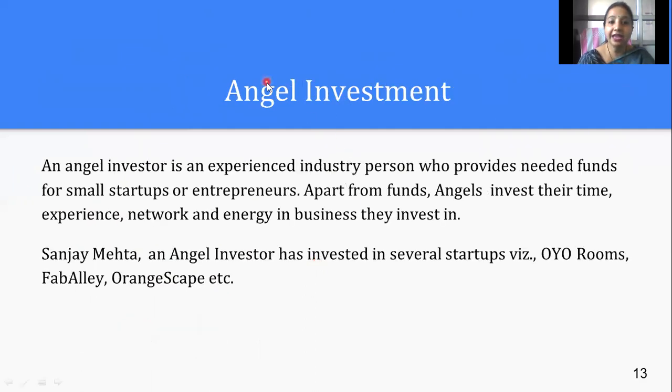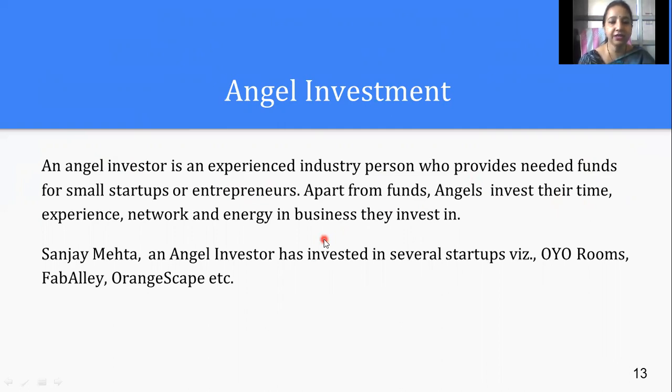First is angel investment. This is a new term that has been introduced. An angel investor is an experienced industry person who provides needed funds on your idea, for a small startup or entrepreneurs. Apart from the funds, angels invest their time, their experience, their network, and their energy in the business they invest in.